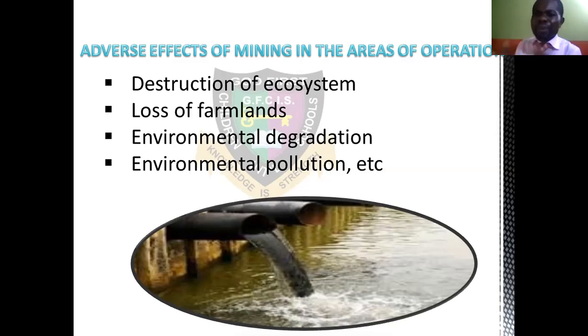Environmental degradation and pollution, there are also effects of these things. You see this water here, because the crude oil is entering into the river here, that river is no more of use to the community. The fishes there would have gone to their grave, they will die. And then that water, you can't take it and drink it. You can even see the color of that water. It is polluted. Another one is environmental degradation. That is very, very bad for the community.